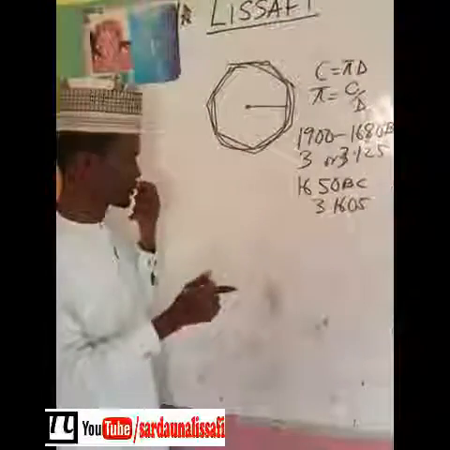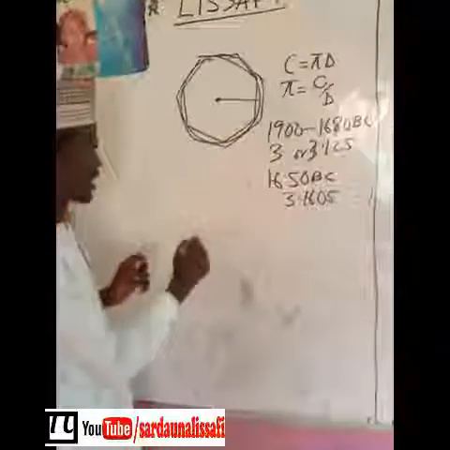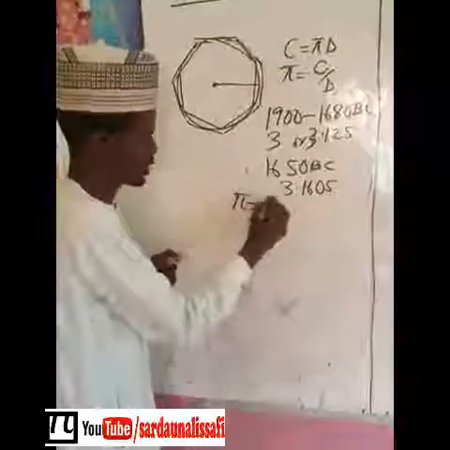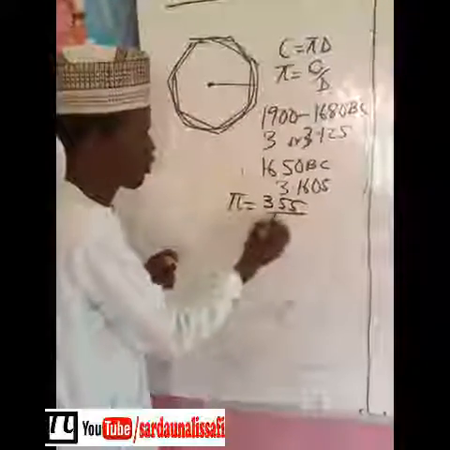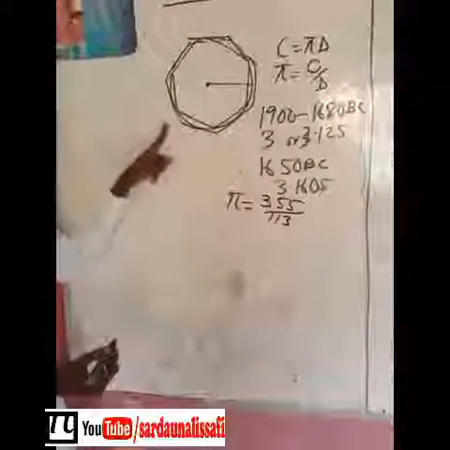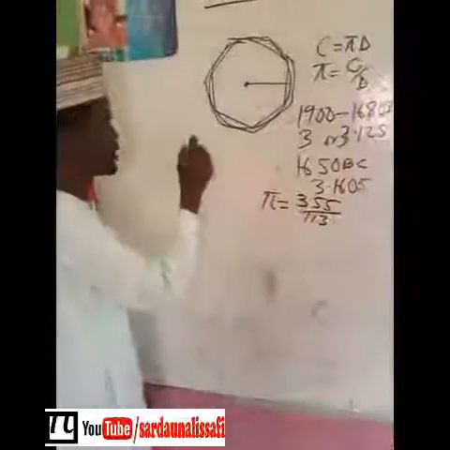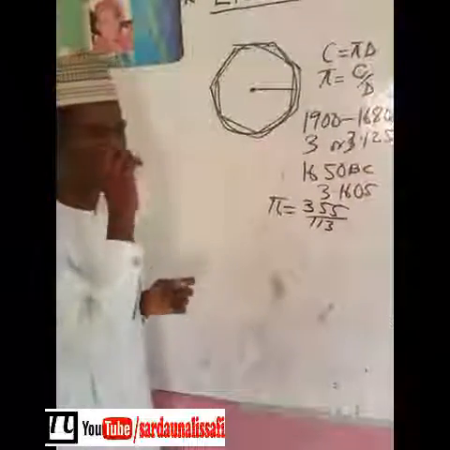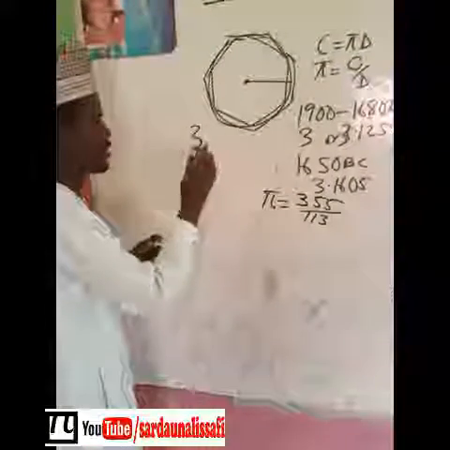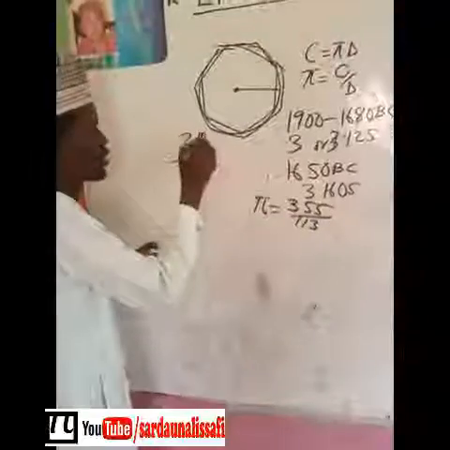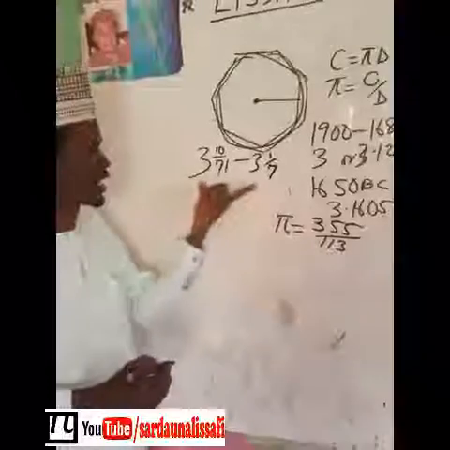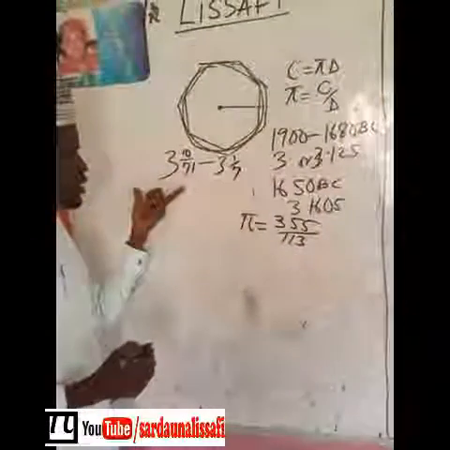But later it was discovered that the Chinese developed a model to obtain the value of pi as something closer to 355 over 113, which is a better approximation. Archimedes did not say his value of pi is accurate; he was just depicting the boundary, which is 3 and 10/71 to 3 and 1/7. This is the range where the value of pi lies.